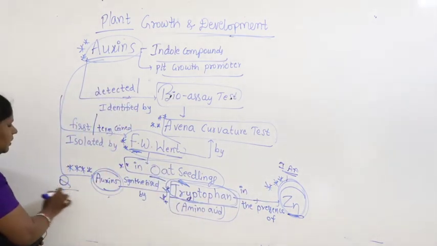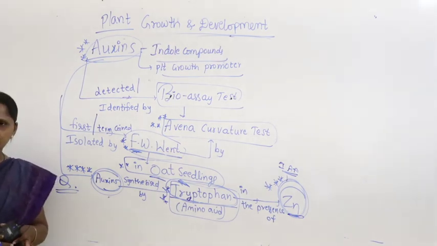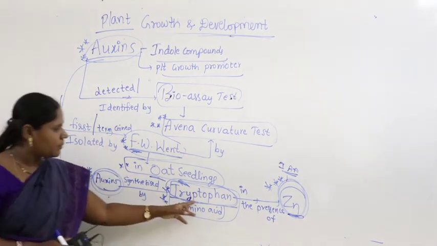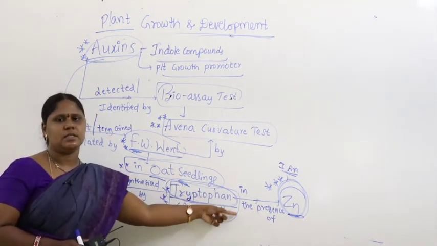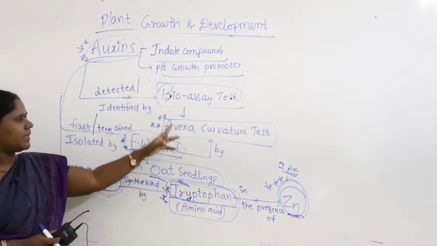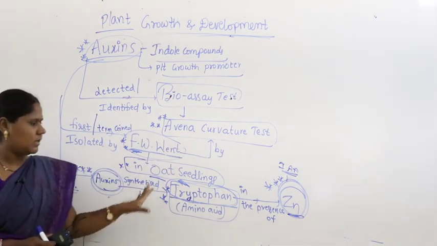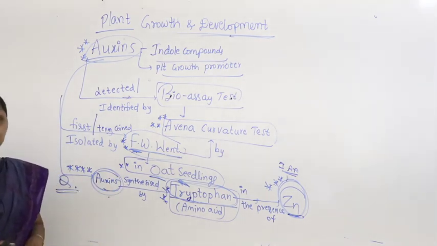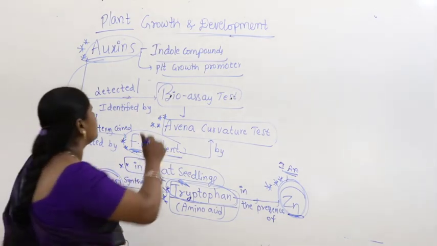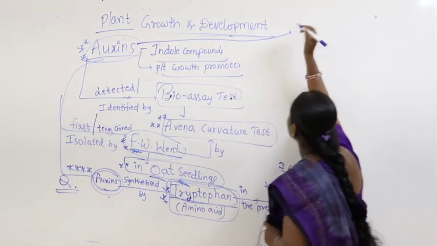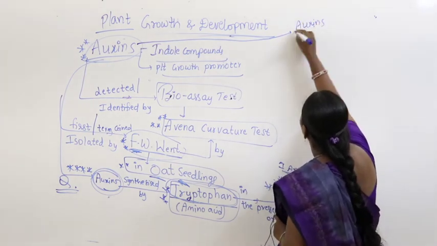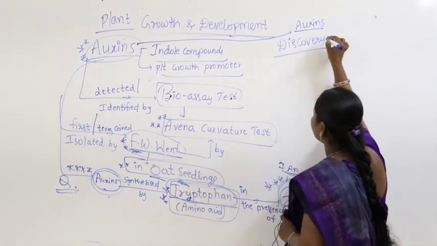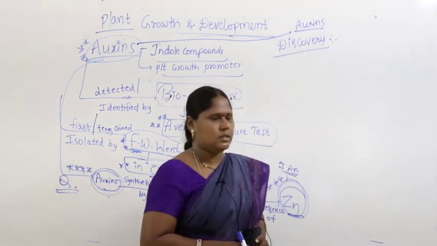You will get a question on this. I hope you got it. Auxins are synthesized by tryptophan, an amino acid, in the presence of zinc. What is the bioassay test? Avena curvature test. These are very important points you have to remember. Now let us see how scientists have discovered auxins. So let us study auxins discovery, how people discovered the presence of auxins.